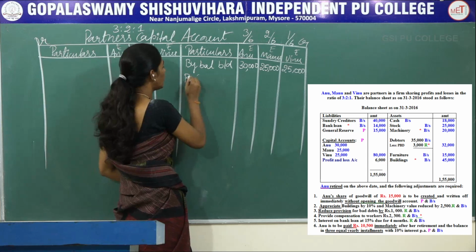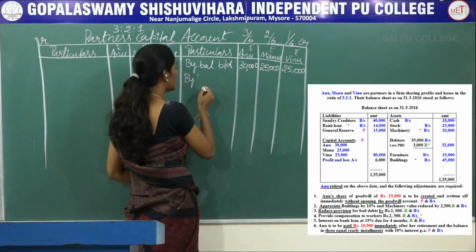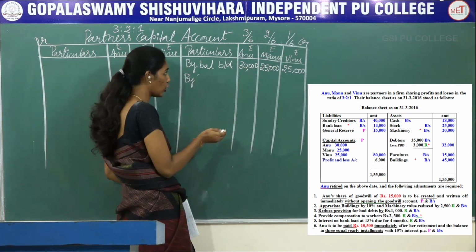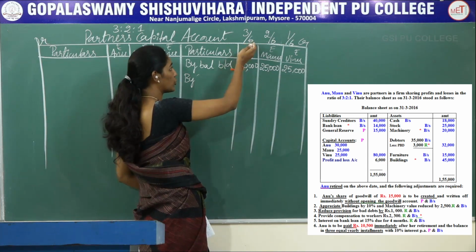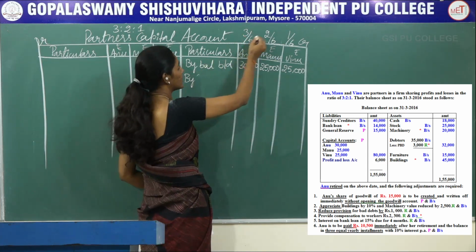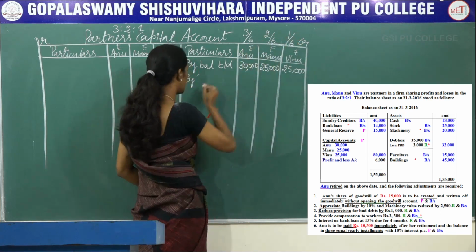Next we need to give general reserve to all the partners in their old profit sharing ratio. Old profit sharing ratio is also given in your problem, 3/6, 2/6 and 1/6.